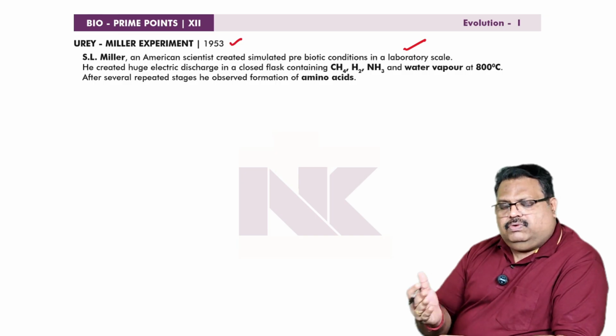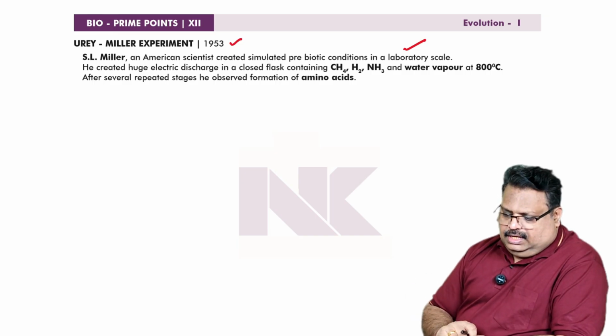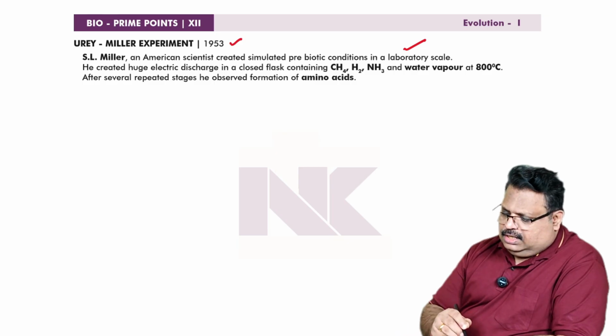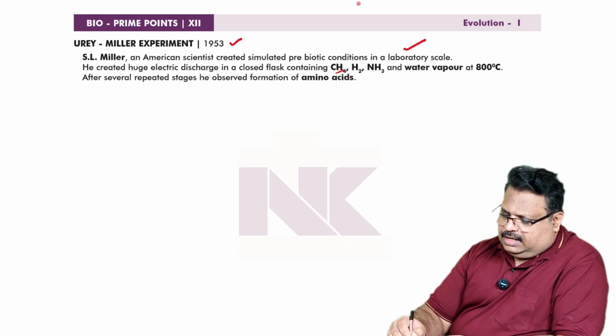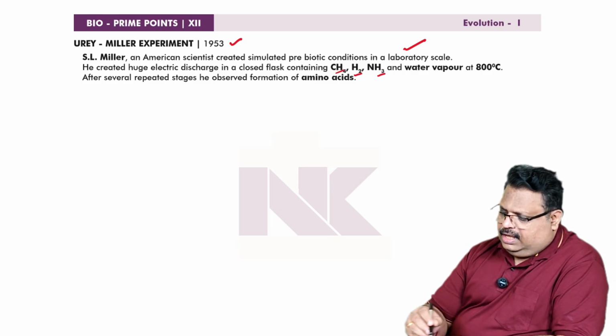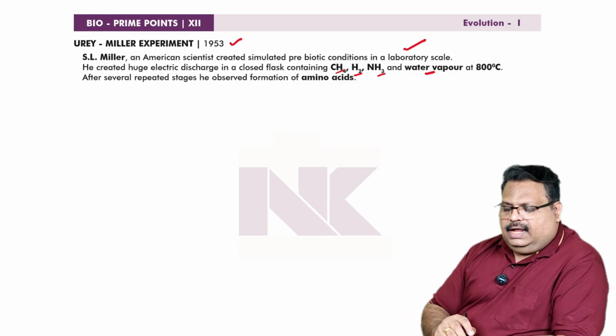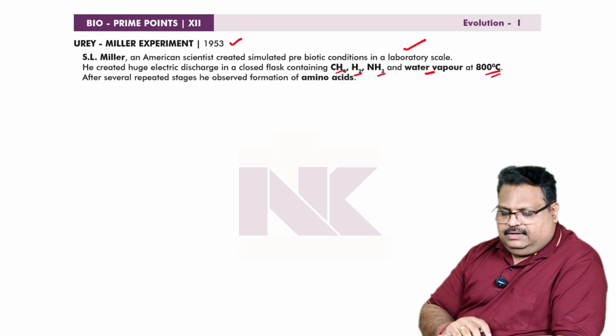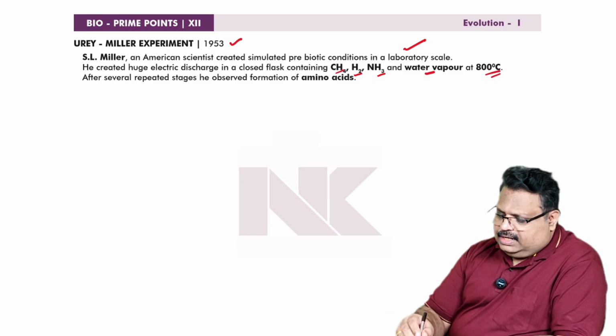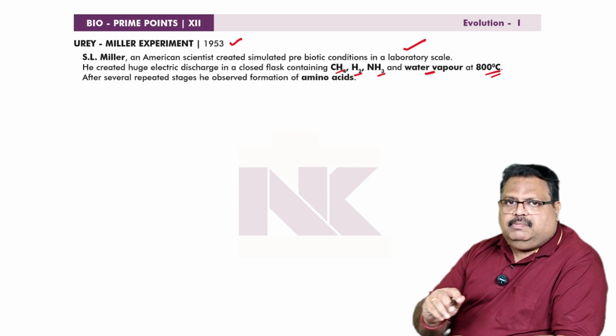Prebiotic means before the origin of life. He created a huge electric discharge in a closed flask containing methane, hydrogen, ammonia and water vapor at around 800 degrees centigrade. So the conditions were similar to the prebiotic environment.